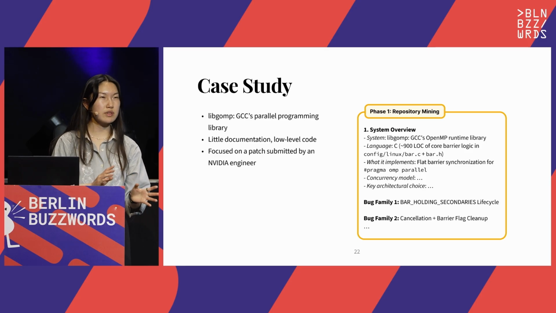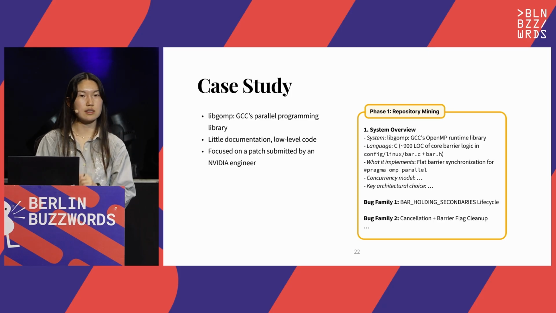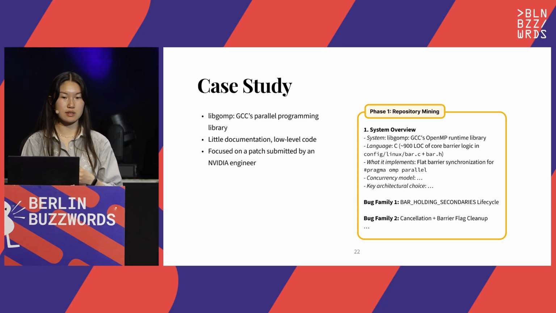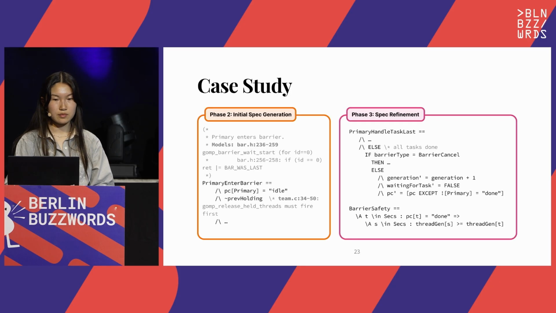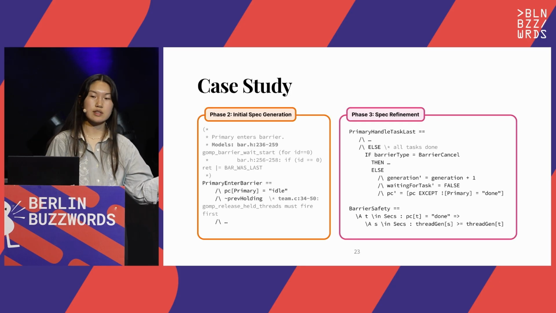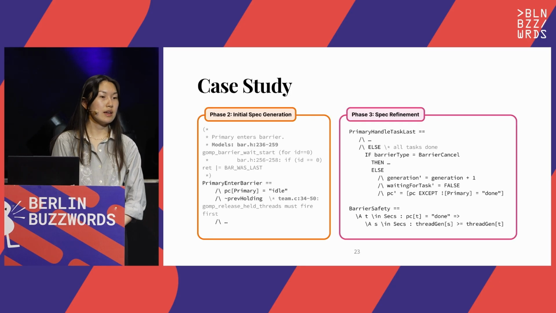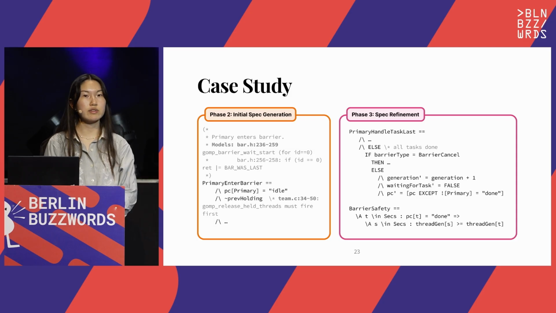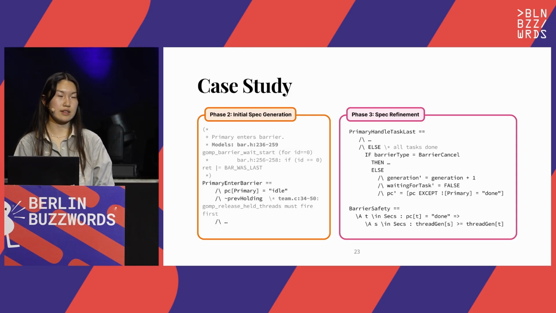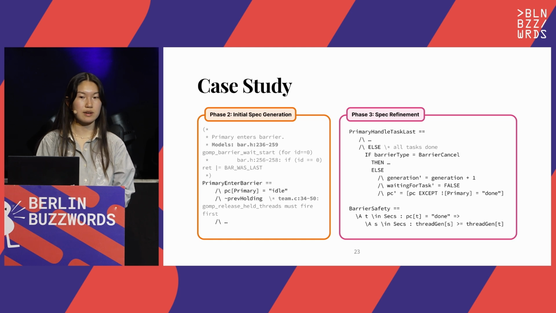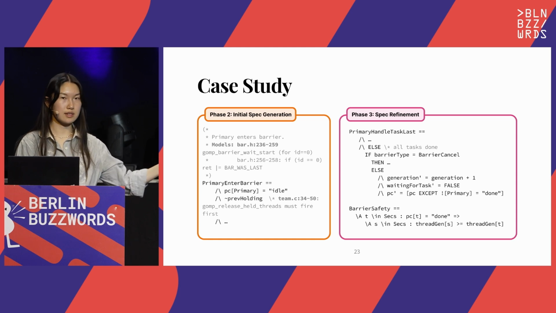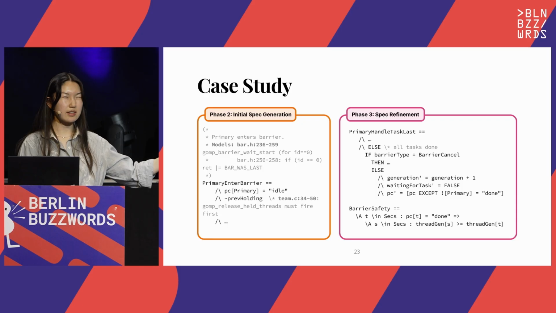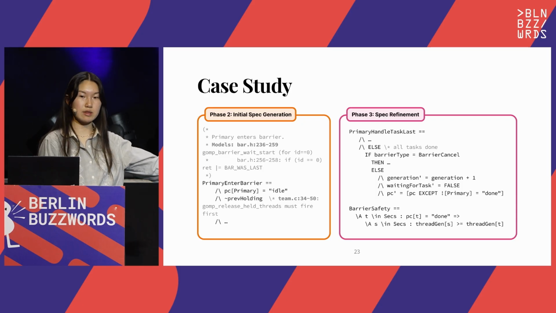So we have a bit of a summary of the system, as well as some areas that Specula has picked up on initially as being suspicious. And now here on the left is the generated spec from phase 2. And notice that in the bold here, we have all of these references to code and the specific line numbers for cross-checking. And on the right here is the same generated spec. I just focus on an invariant here for barrier safety at the bottom.